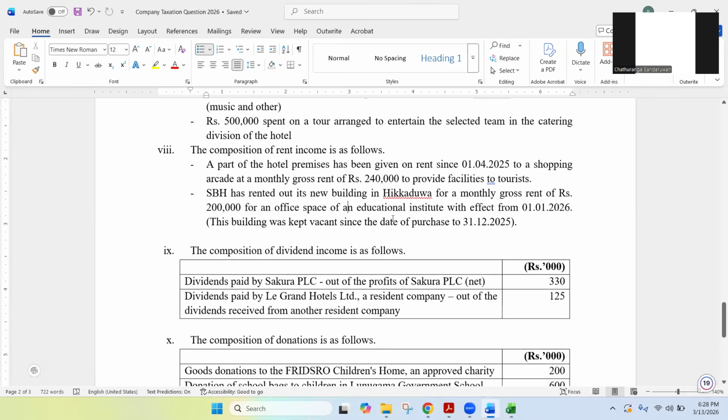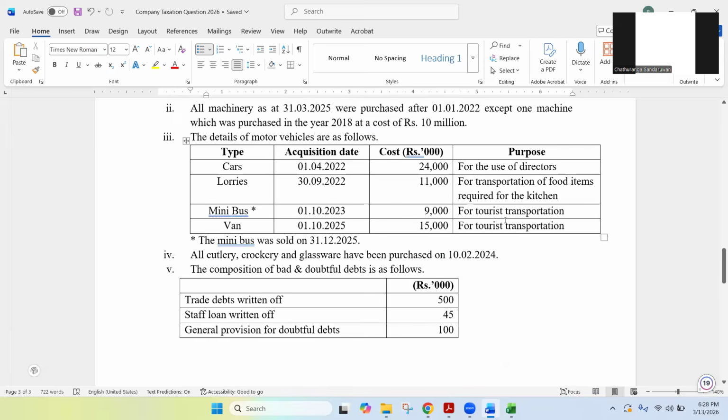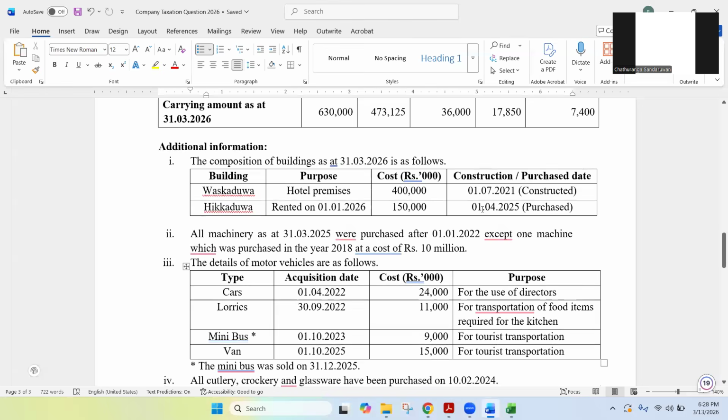Right. And then they have another point within brackets. This building was kept vacant since the date of purchase to 31st December 2025. That means they have purchased this Hikkaduwa building at the very beginning of the year, 1st April 2025.